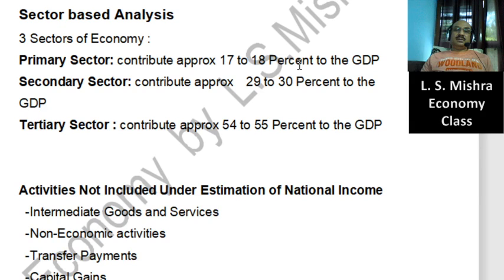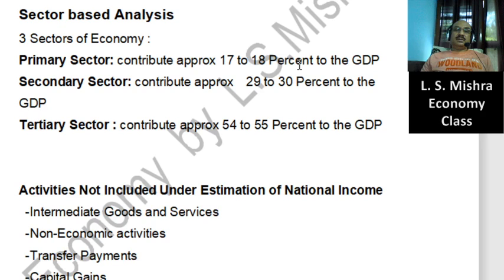So if their contribution is 2 to 3%, does it mean that their farmers are fighting for survival? No. There is no issue. Their economic condition is much better than the Indian farmers. But it indicates that the major contribution in those countries is coming from the tertiary sector.